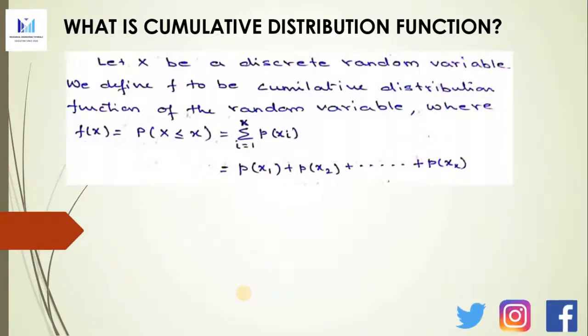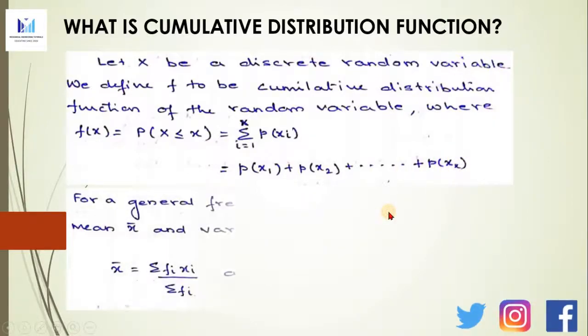We define F to be the cumulative distribution function of the random variable, where F of x will be p of capital X less than or equal to x. This will be equal to the summation of p of xi from i equal to 1 to x, that is, p of x1 plus p of x2 and so on up to p of xx.